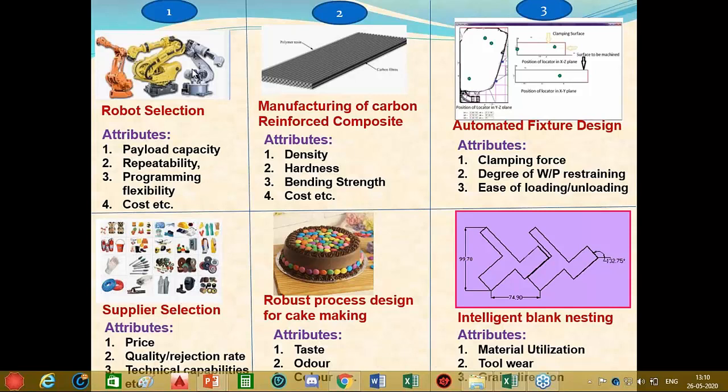If you observe in category 1 problem, the attribute data was collected, which was basically secondary data and was collected through the information available in the catalog, brochure and so on. But in second category problem, we have to collect the data from experiments. It means that basically it is a primary data. Therefore, if we have to conduct 81 experiments, it is really a costly and time consuming affair.